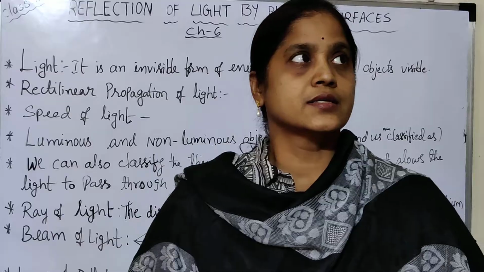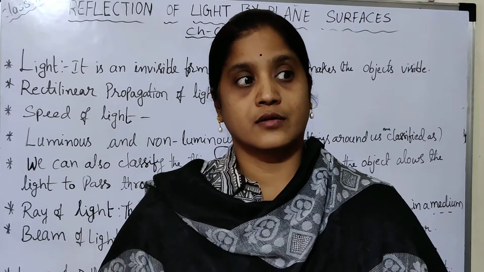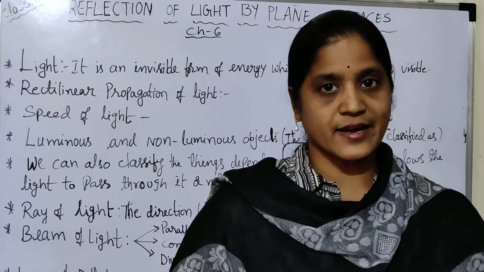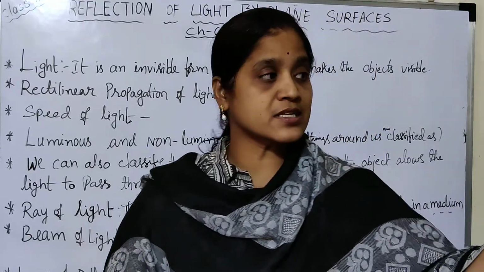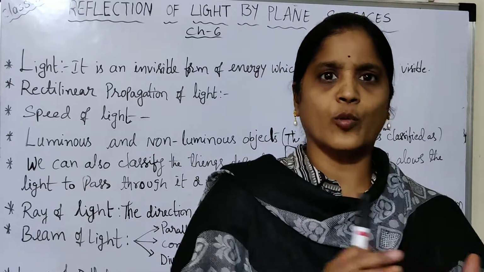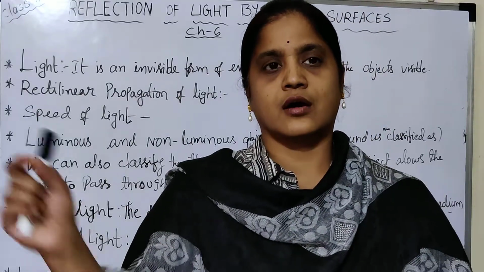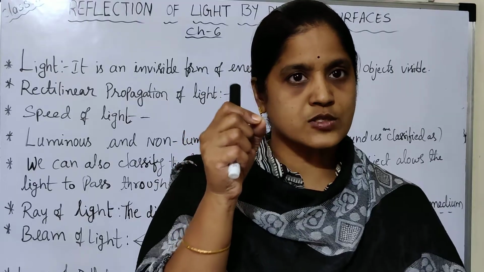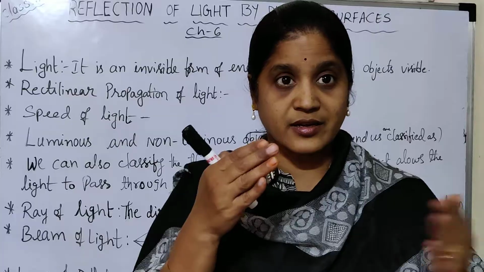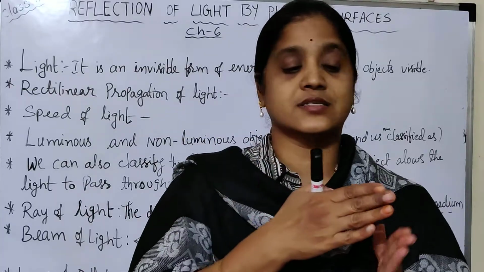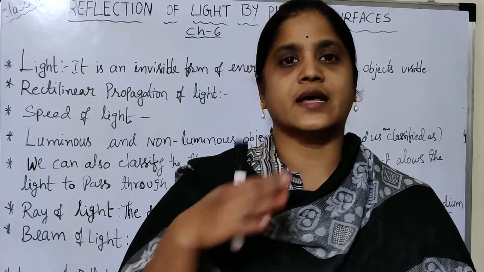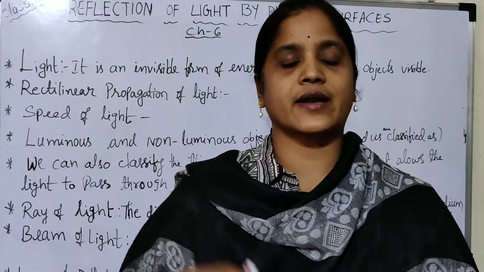For this, see, in the morning time when the sun is rising, the sun rays are slanting. At that time, or any time when you open the windows or doors, the sun rays come through small holes of the windows and doors, and you can see that the sun rays are traveling in straight lines.